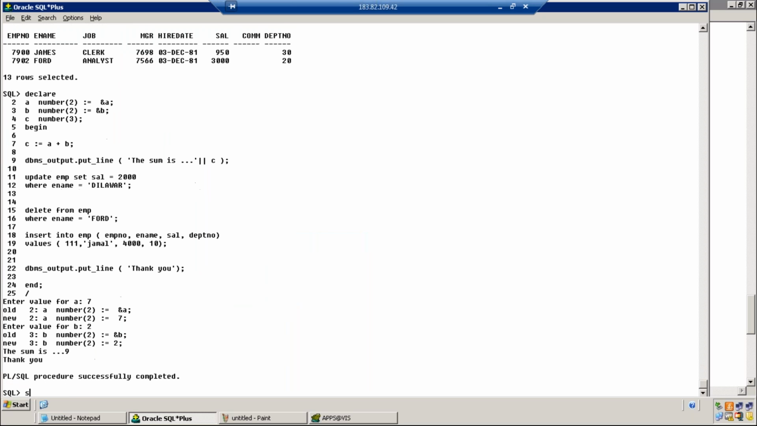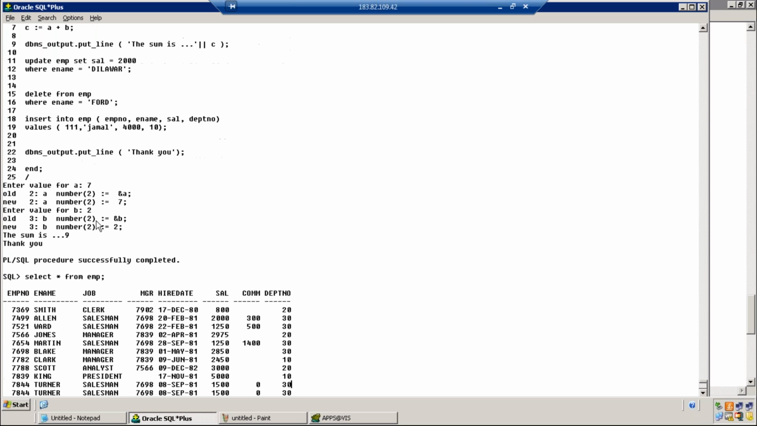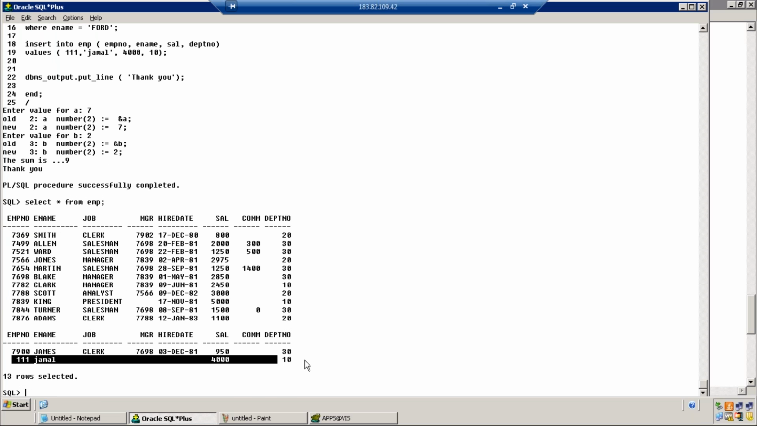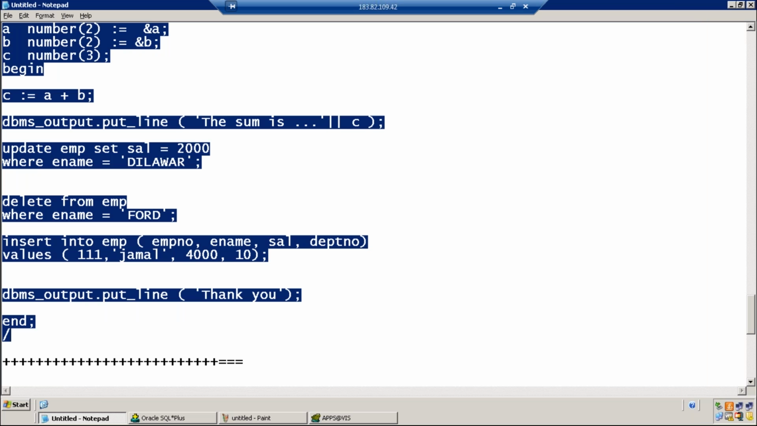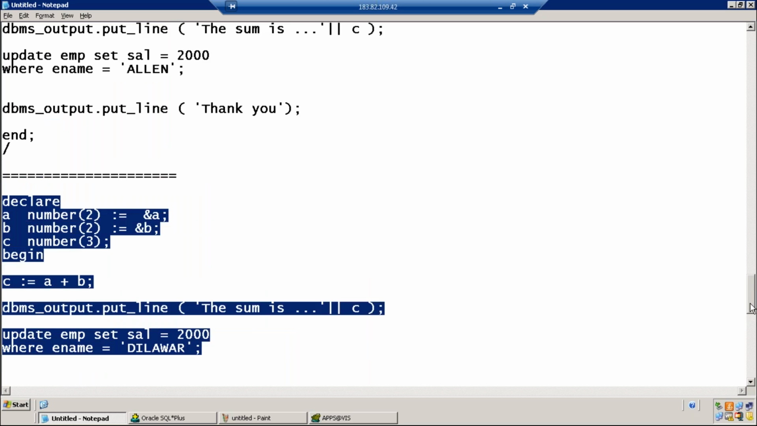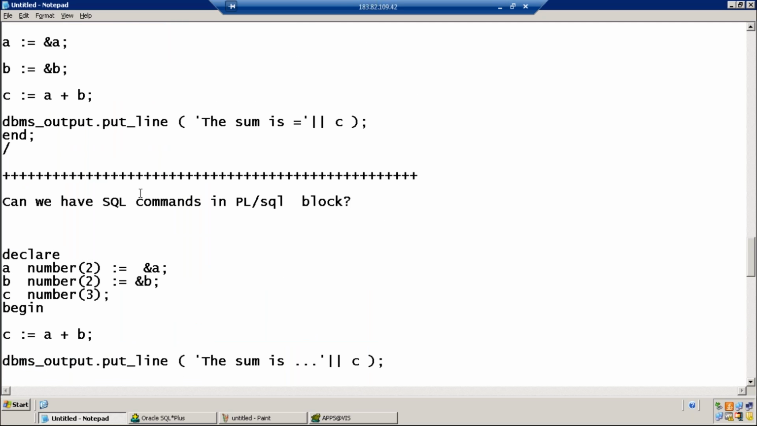Successfully completed. Go back and check what employee name we have deleted. Ford. Ford has been deleted and Jamal has been inserted. Fine. One row is deleted, one row is inserted, one row is updated. Okay, so the point I want to be very clear: can we have SQL commands in a PL/SQL block? Yes.